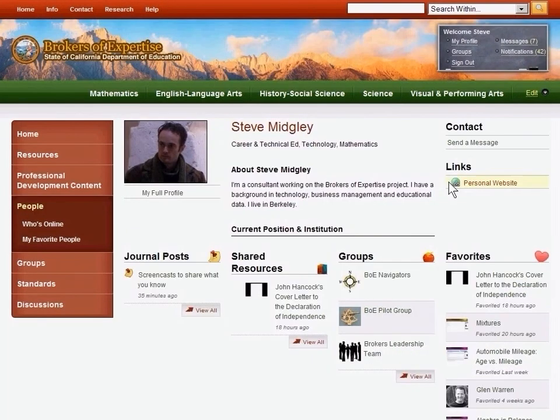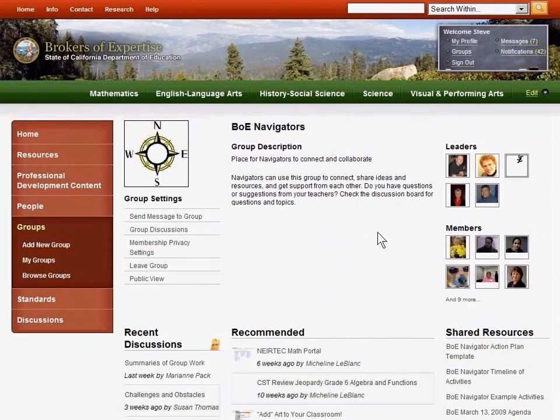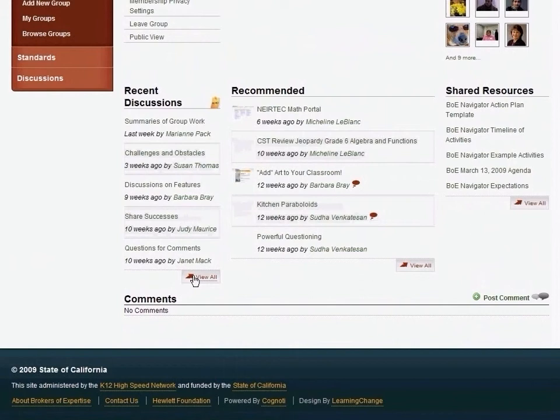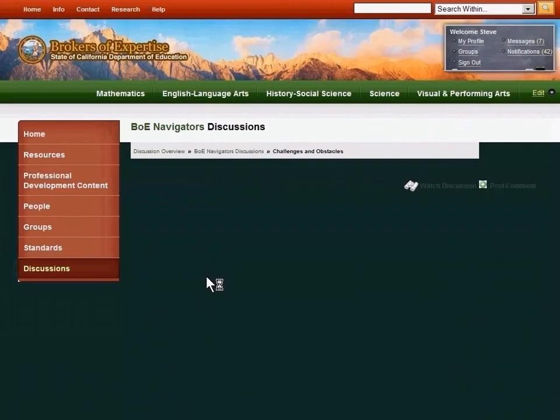I can click on the poster's name and see their profile. From here I can see other resources he's posted, as well as see what groups he belongs to, and also what resources he has found useful. If a particular group looks relevant to me, I can click on it and see what's going on there. We can see the discussions occurring with this group. And if I want, I can join into the conversation.